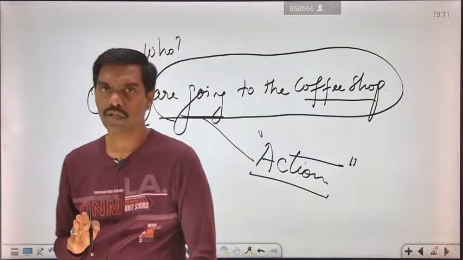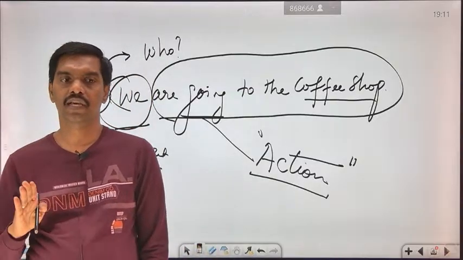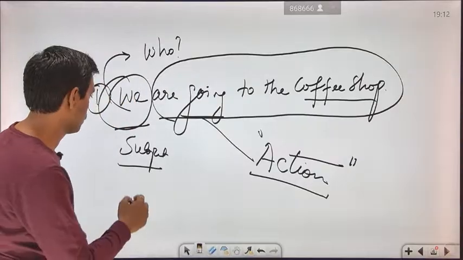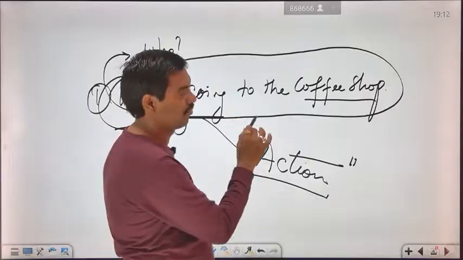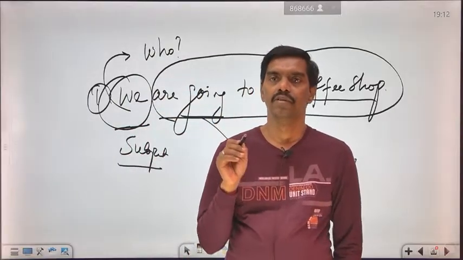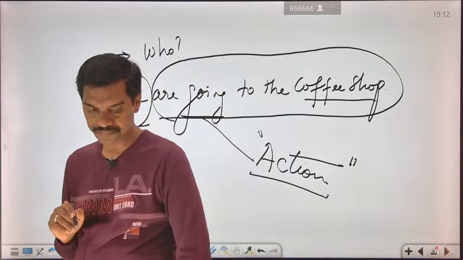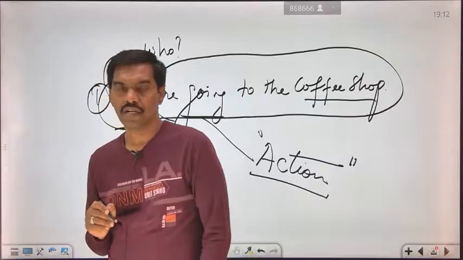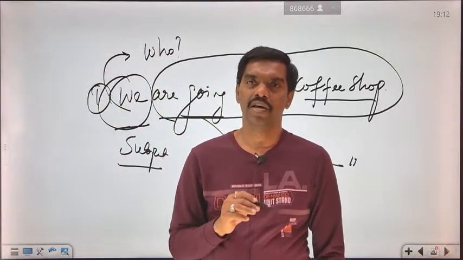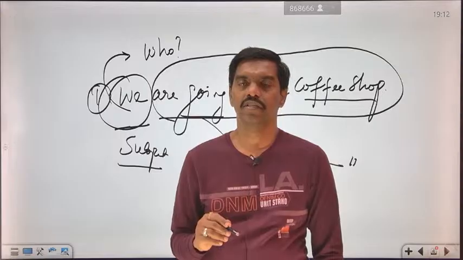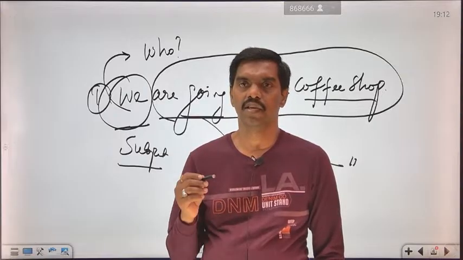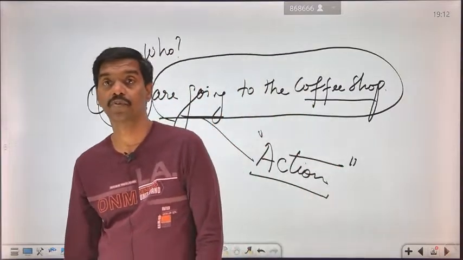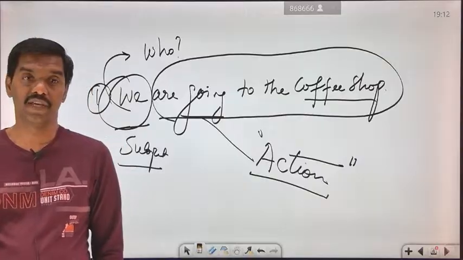So what they are saying, we are going to the coffee shop. Who is going? We. So "we" is the subject, and "are going to the coffee shop" is the predicate. Today, over the past 3 or 4 days of classes, we have learned what a subject is, the types of subjects, what sentences are, and the types of sentences available, with some examples.